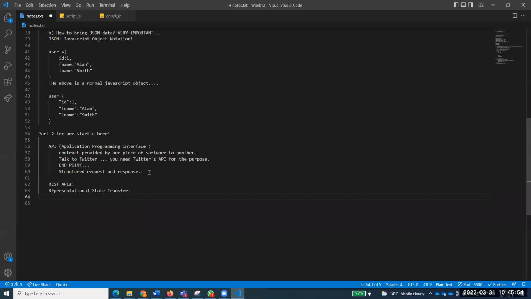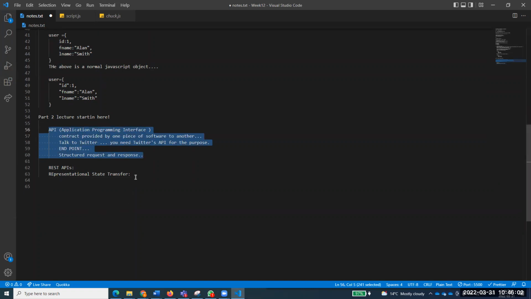REST API is one of the APIs which is technically used for all these purposes. So among APIs, REST is one of the categories. And what is this REST API or representational state transfer? It relies on a stateless client-server protocol, almost always HTTP. Now, REST API is one API that relies on a stateless client-server protocol.